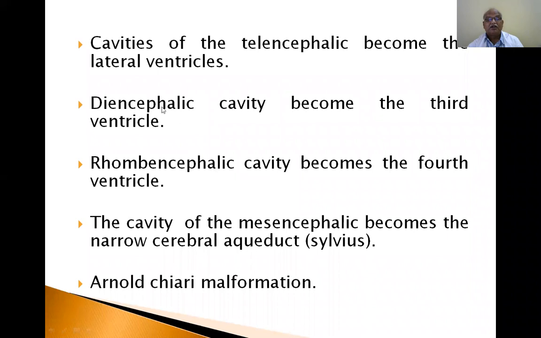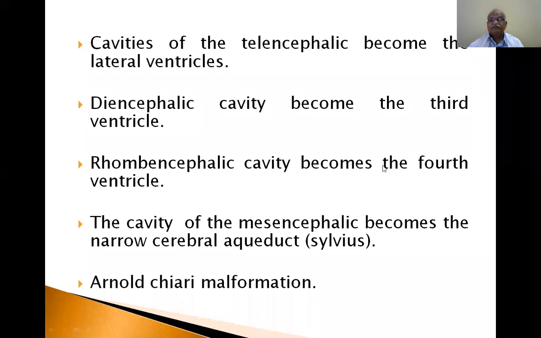This is the diagram of a hydrocephalus baby. Now the cavities of the telencephalon become the lateral ventricles. So in the cerebrum, first the right cerebral hemisphere, then the left cerebral hemisphere. The diencephalic cavity becomes the third ventricle. The rhombencephalic cavity becomes the fourth ventricle. So telencephalon, diencephalon, and rhombencephalon. The cavity of the mesencephalon becomes the cerebral aqueduct.